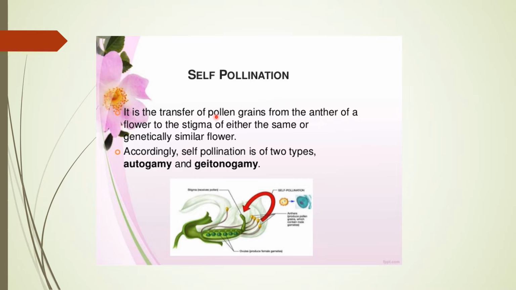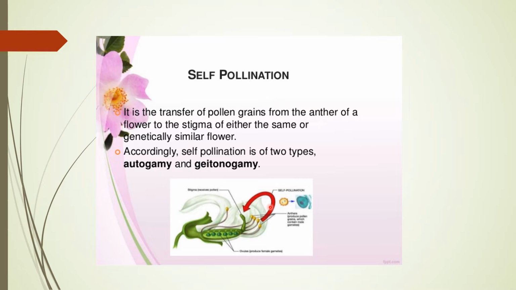Self pollination is again of two types, autogamy and geitonogamy. What is the difference? Autogamy is simply when pollen is transferred from the anther to the stigma of the same flower. But in geitonogamy, pollen grains are transferred from the anther of a flower to the stigma of another flower of the same plant.